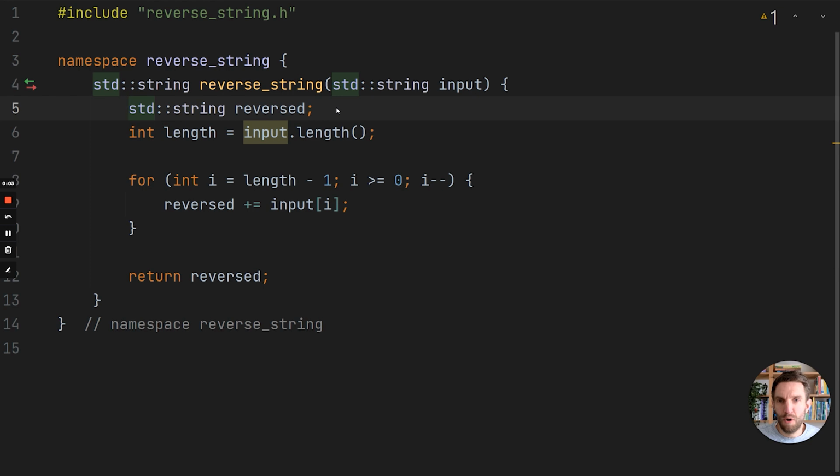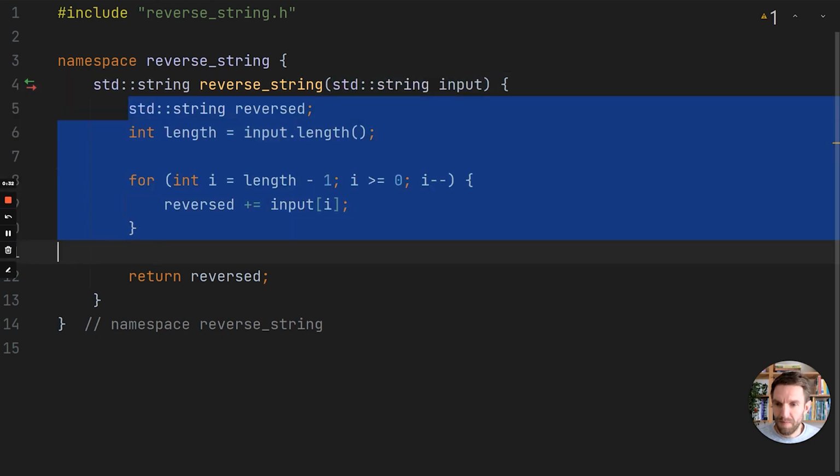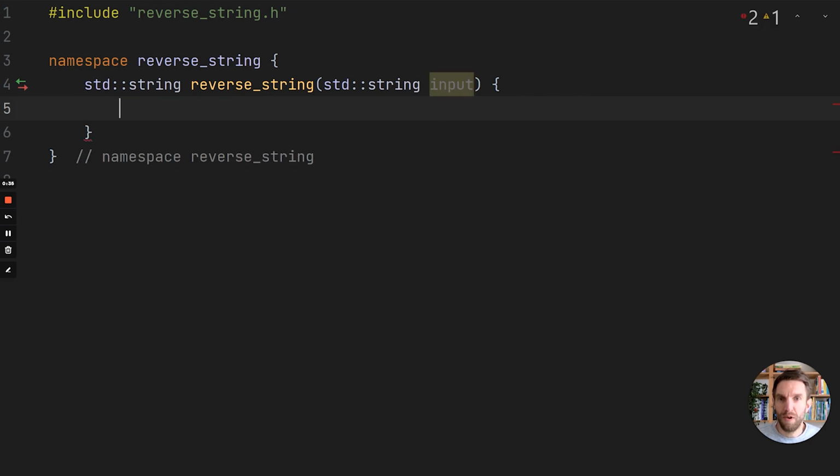To make this more optimal, we need to get rid of this additional allocation. We are allocating a new string, and that's especially bad if we have long inputs, whereas instead we could have been mutating the parameter itself, because this is by default now passed in as a copy. So we can mutate the parameter safely without actually mutating the original argument that was passed into the function, as this is a copy. So let's get rid of all this. And instead, we have an algorithm where we will start at the leftmost and the rightmost character. We'll swap them, then we'll move inwards, and we'll continue until we've reached the middle.